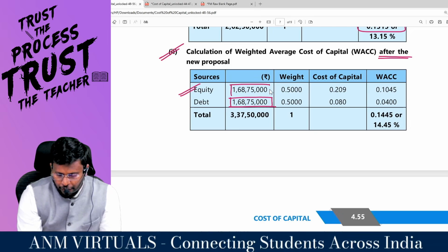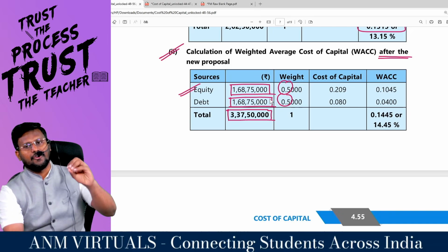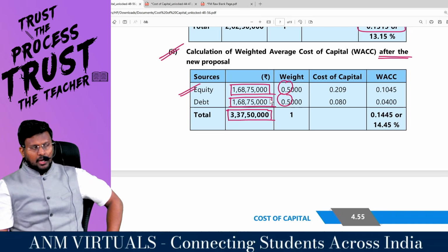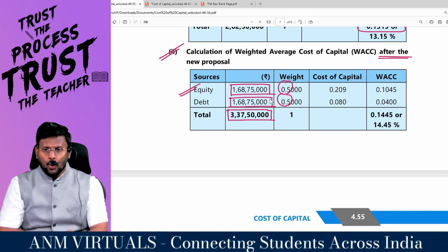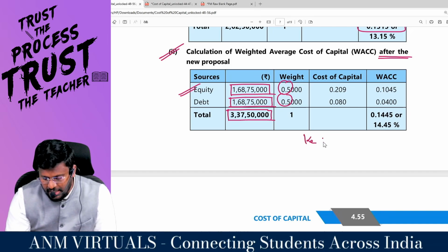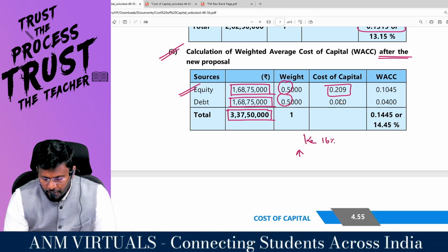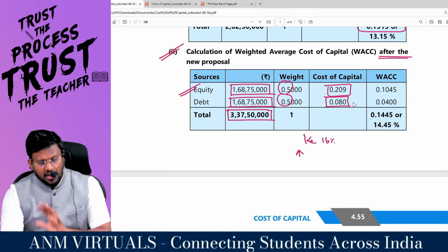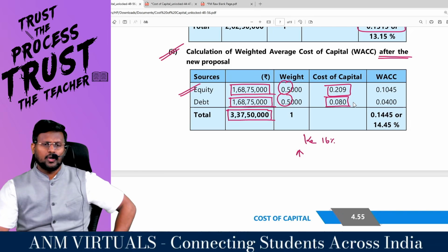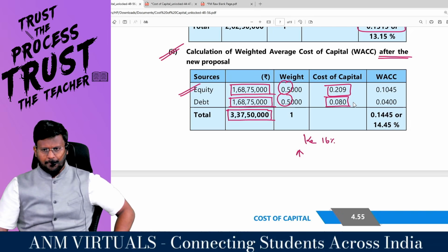So the total value of the firm now becomes 3,37,50,000, and the proportion has become exactly how much percent? 50%. Now I can't use the old cost of capital, because from 16% old KE it has been raised to 20.9%. Comfortable? So for the debt it is still 8%, because up to some level of debt the rate will be the same.